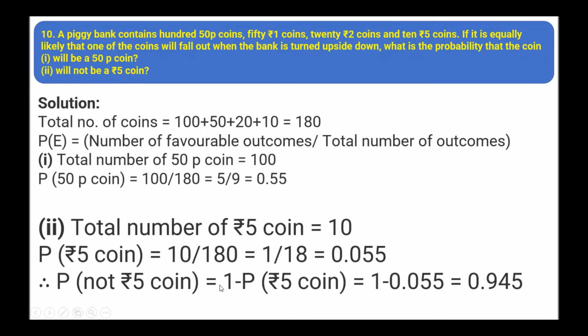So not rupee 5 coin equals 1 minus P rupee 5 coin. So 1 minus 0.055, that is 0.945.